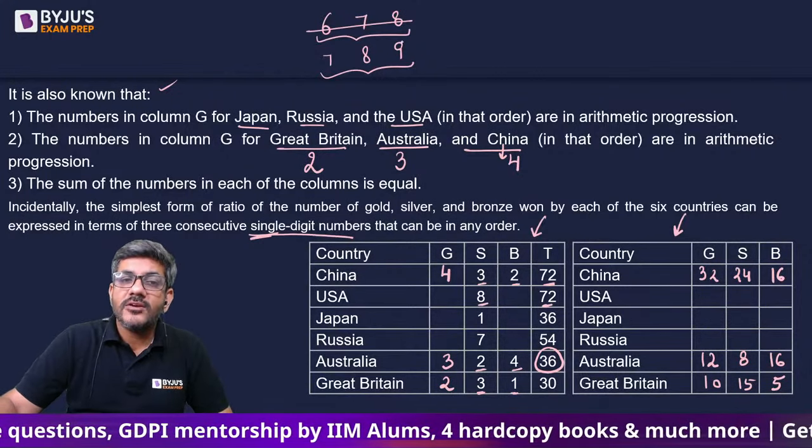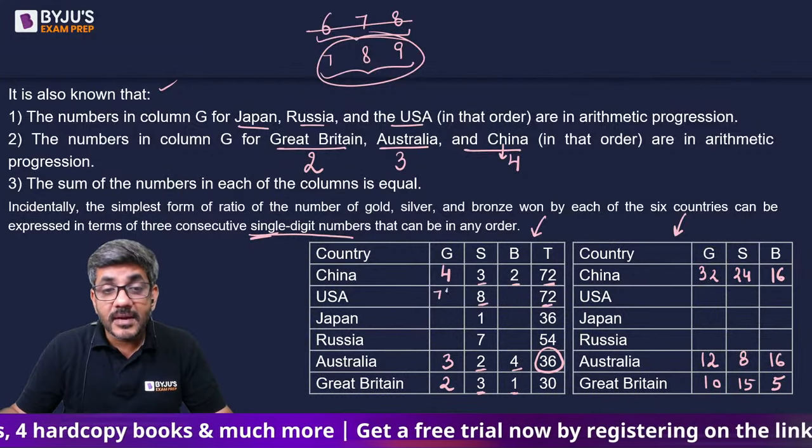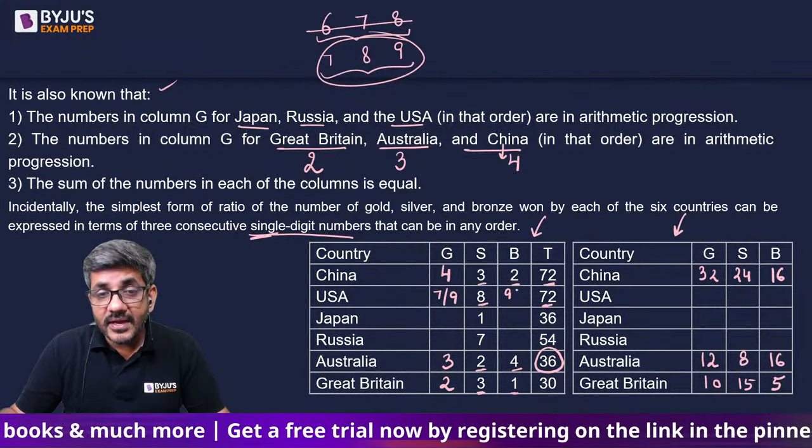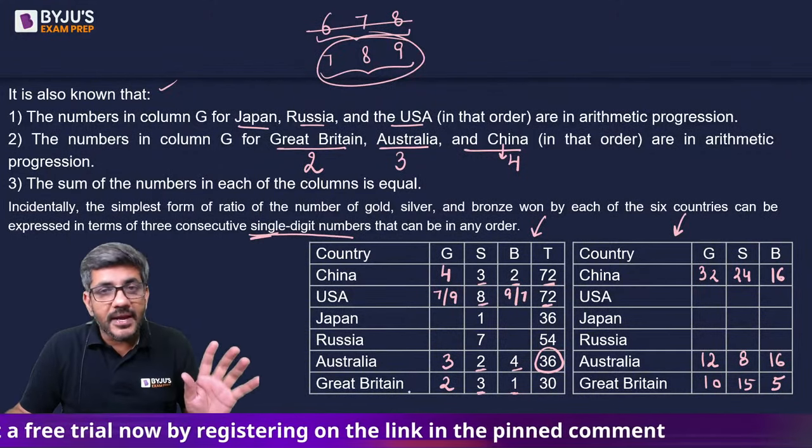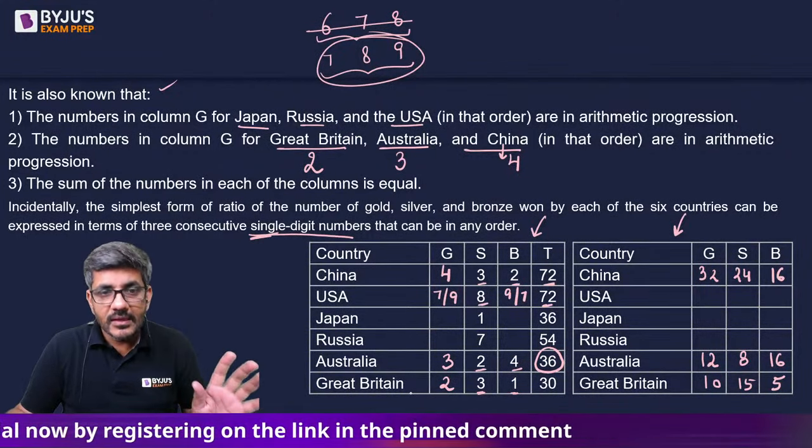लेकिन मुझे ये नहीं पता 7 कहाँ आएगा, 9 कहाँ. It might be 7 and this might be 9, or the other one might be 7 and this might be 9. Both the possibilities might appear over here. Similarly, let's talk about Japan. अगर 1 आ ही गया है, 1 के साथ तो एक ही बनता है, that is 2, 3, but मुझे ये नहीं पता 2 किधर आएगा, 3 किधर आएगा.